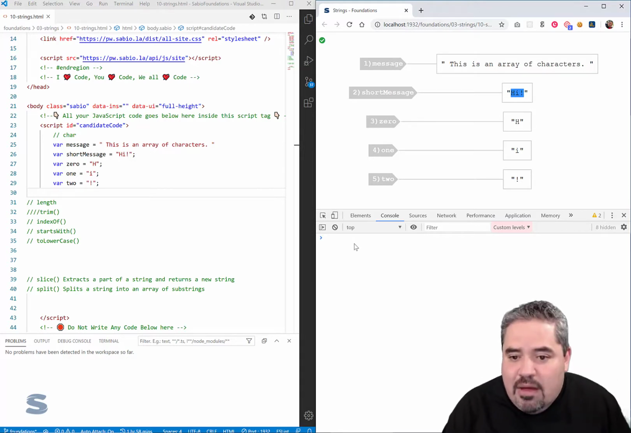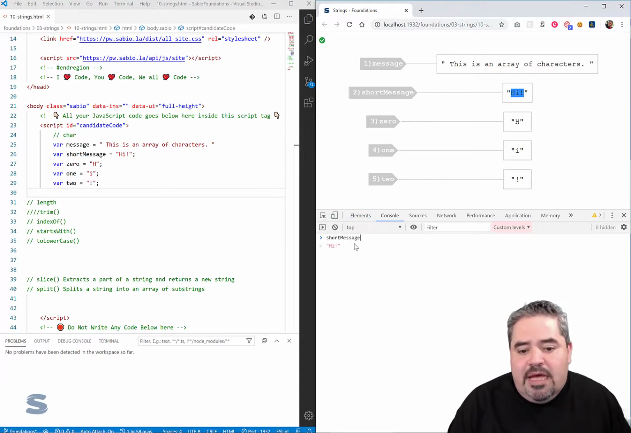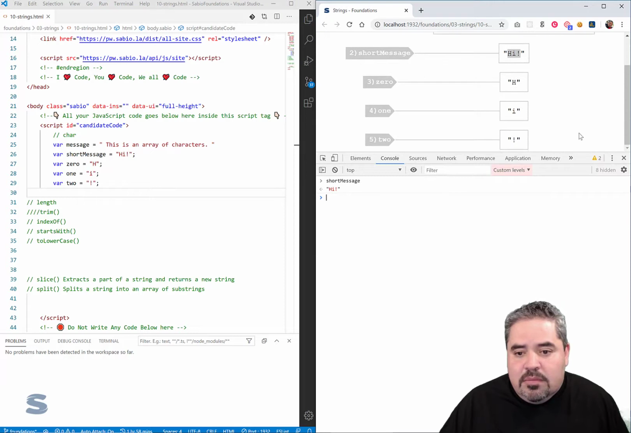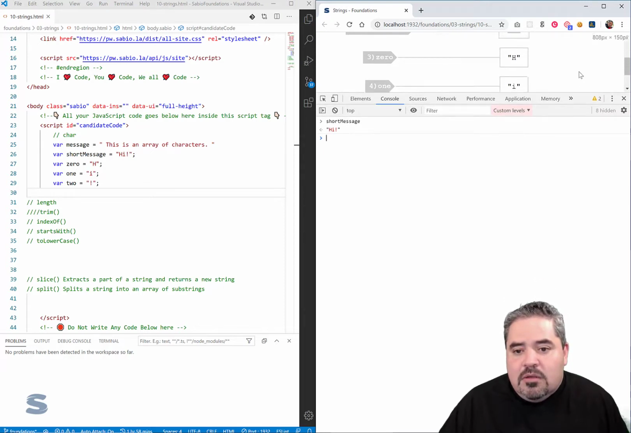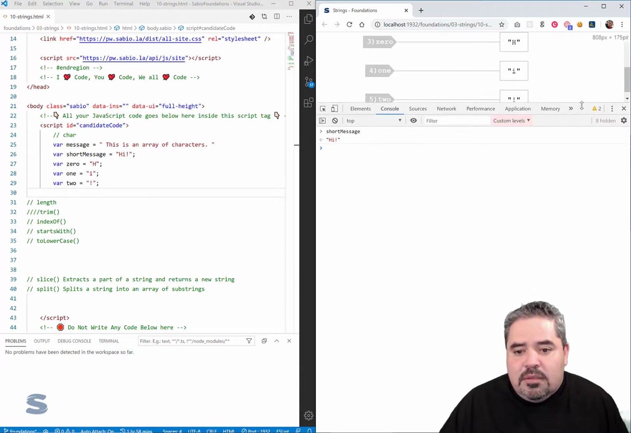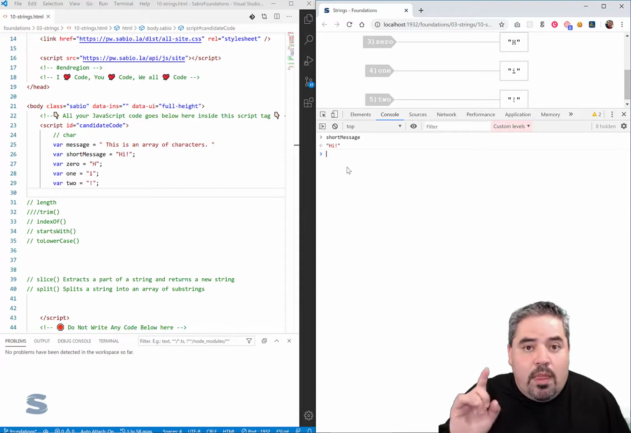For example, let me illustrate this. Now, programmatically, how would we express that? We say, hey, here's the short message. I hit enter. And then there's hi. So let me scroll this a little bit better. So there's hi. All right, let me write this down. But now, new notation.